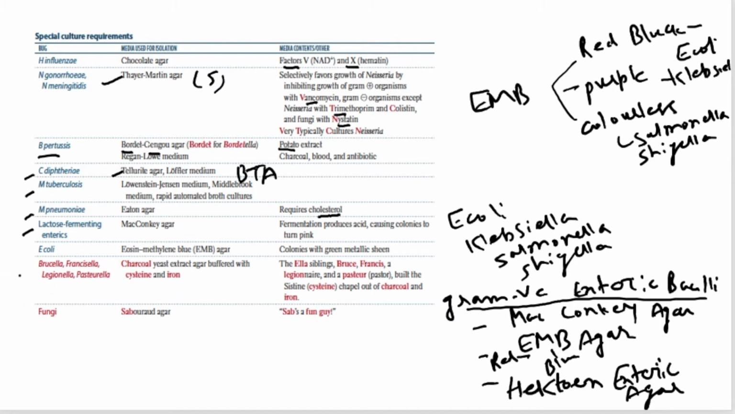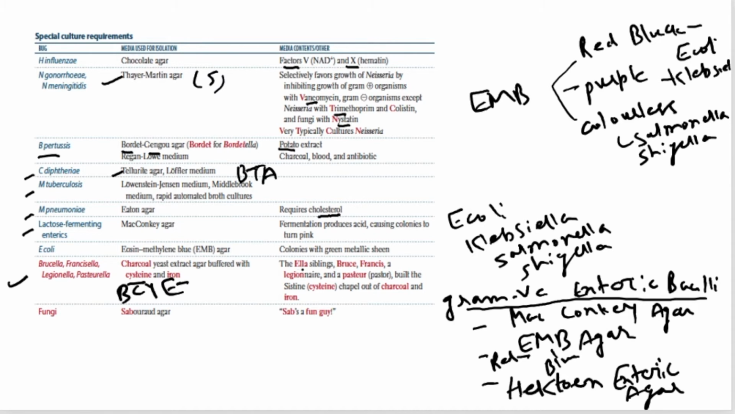There is one more culture media that is called BCYE, that stands for buffered charcoal yeast extract agar. It is a charcoal yeast extract agar which is buffered with cysteine and iron. It is used for four classic bacteria isolation, and we remember it by the famous mnemonic given in our First Aid book: Four Ella siblings built the Sistine Chapel out of charcoal and iron.